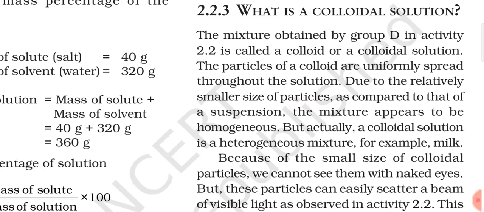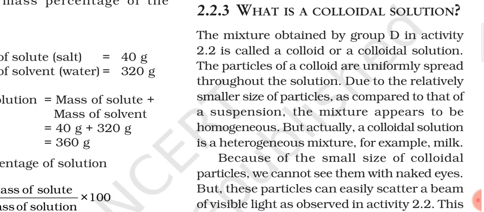In case of suspension, we discussed that when the solid particles are dispersed throughout the bulk of the medium, they also scatter the beam of light, that means the path of light is visible. But once the solid particles get settled down, then if we pass the beam of light, the path of light will not be visible to us because the suspension has broken down.